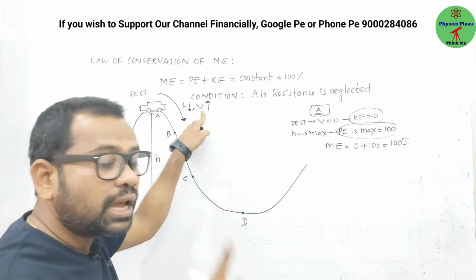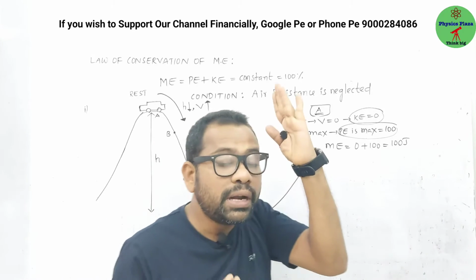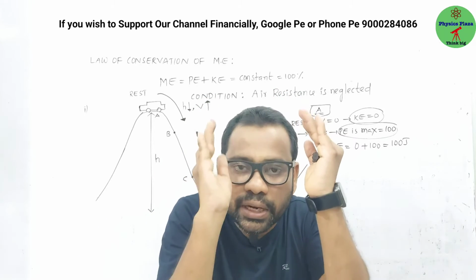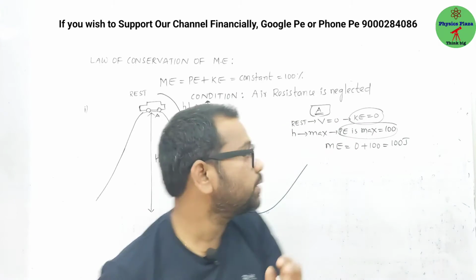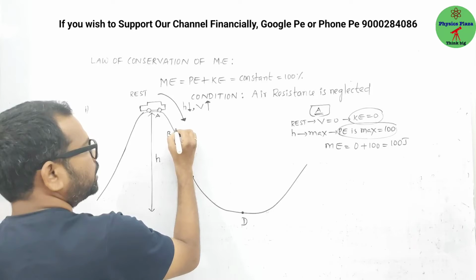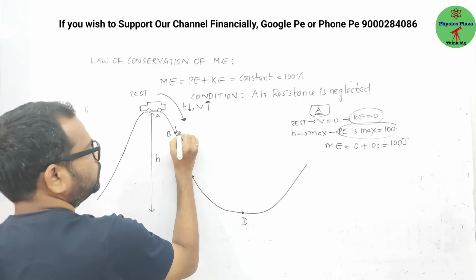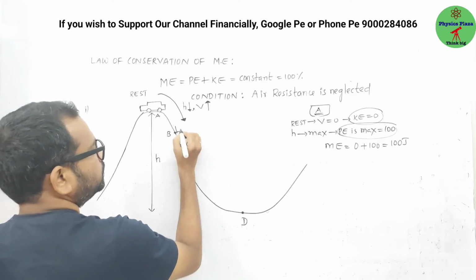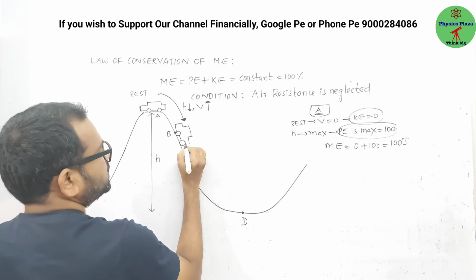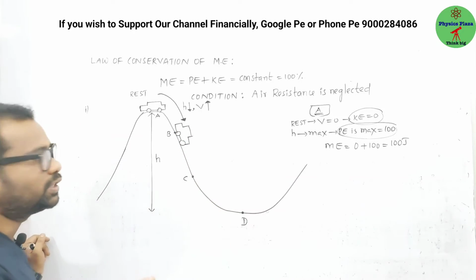As speed is increasing, kinetic energy increases simultaneously. But the total of potential and kinetic energy must remain constant. Let us see. For suppose the car has reached this point. Okay, don't think about whether this kind of driving is possible or not.